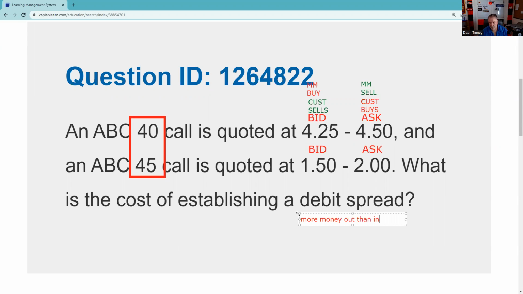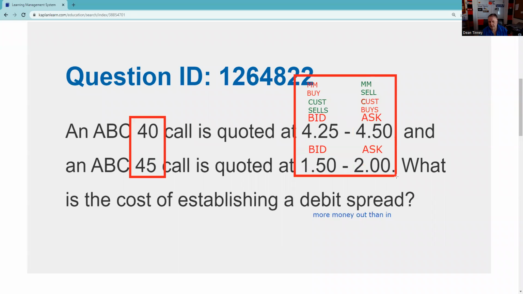And so that means that in terms of looking at this quote, here's our quotes that we're looking at, we're going to be buying the 4.5, right? The 40 call. Lower strike call contracts always have greater premiums, and this exhibit reflects that.